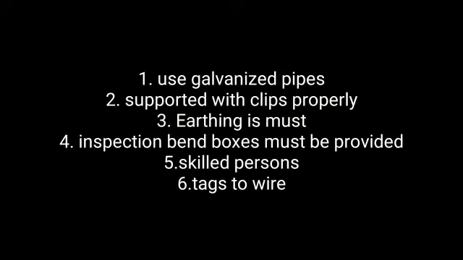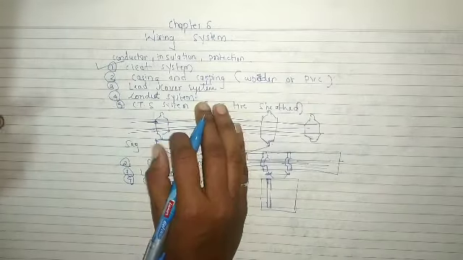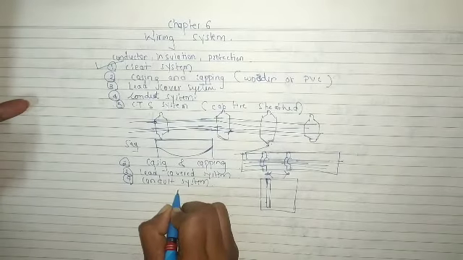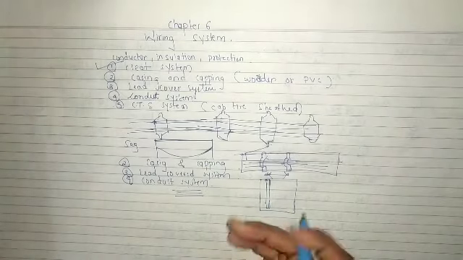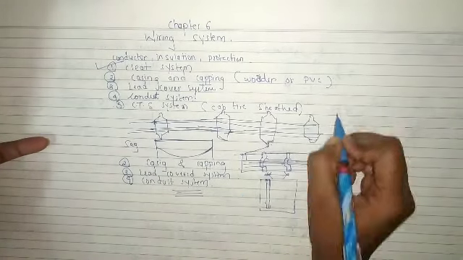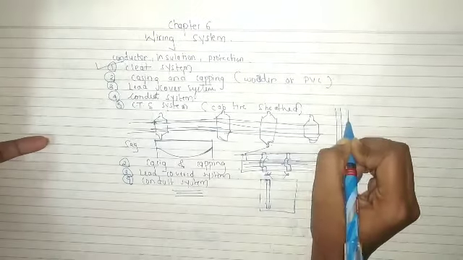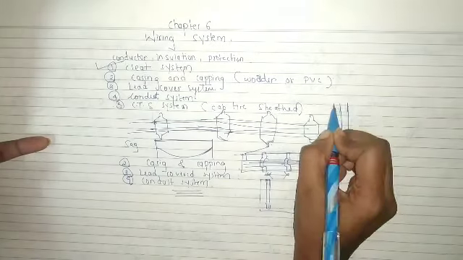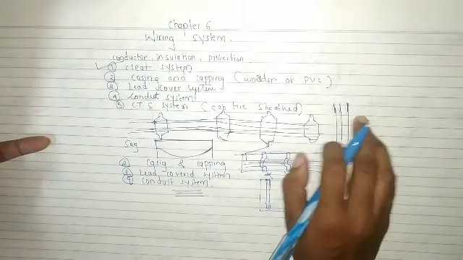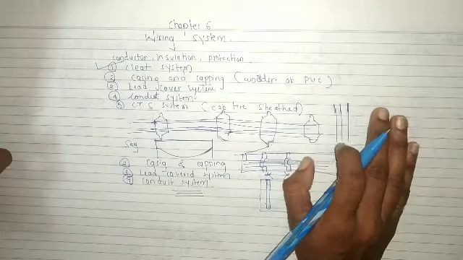While working, a tag must be provided to identify wires. Whenever we do conduit system wiring, the wires are inside the conduit. So we have to give color coding to each wire so that we can identify the wires. Consider these are 3 wires. How will we understand which wire is which? If we give the color coding, then it will be easy to identify.